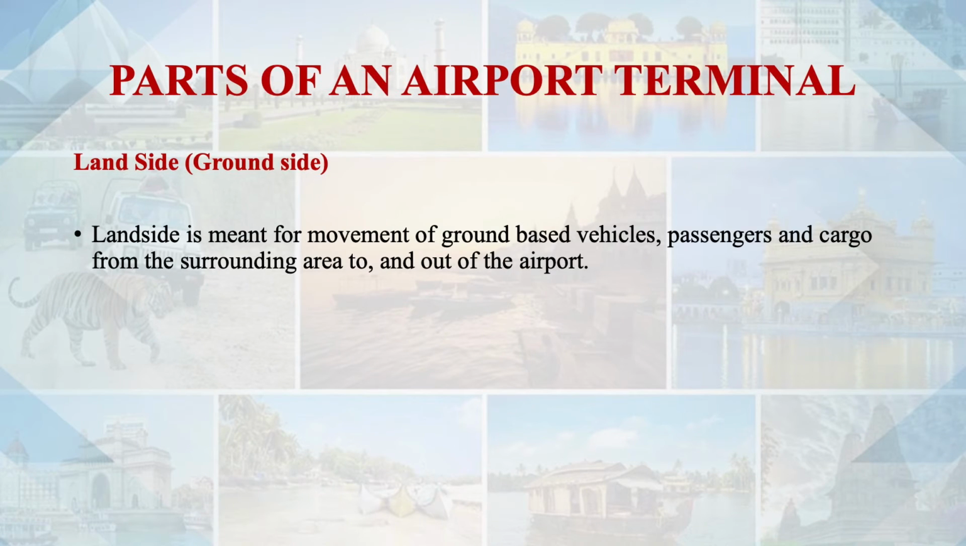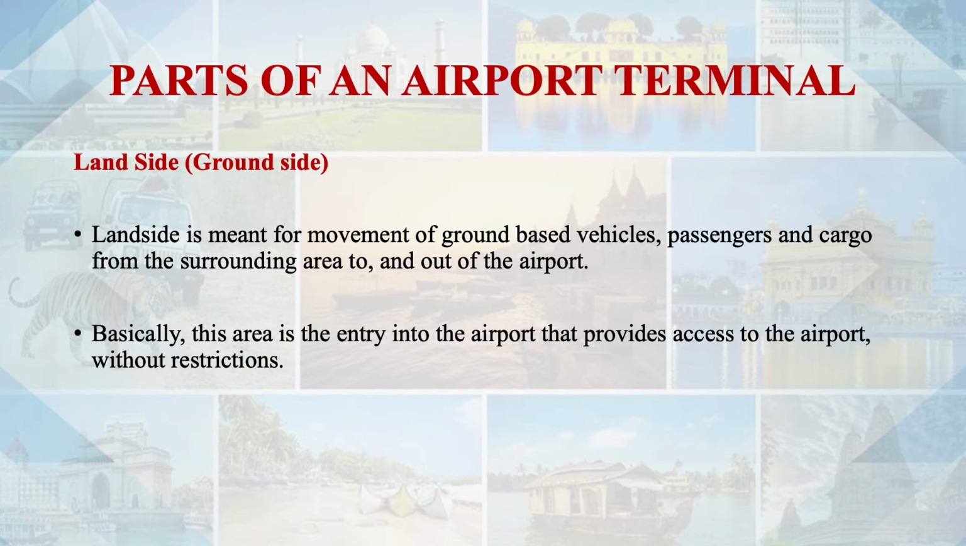The third area of an airport is the land side or the ground side. It is an open area which is having connection with the city. It's a transport area, in the sense this area is having transport connectivity with the city and other places. It is meant for the movement of ground-based vehicles, passengers and cargo from the surrounding area, from the city and to the out of the airport. Basically, this area is the entry into the airport that provides access to the airport without restrictions.